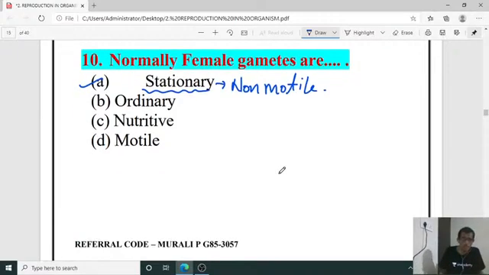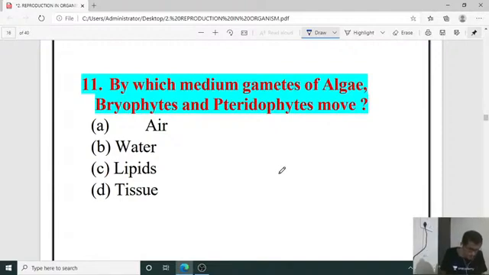Next question number 11. By which medium do gametes of algae, bryophytes and pteridophytes move? So here, for the movement of gametes in the algae, bryophyte and pteridophytes, they require some abiotic agents. Which are the abiotic agents? Yes, here it is the water.